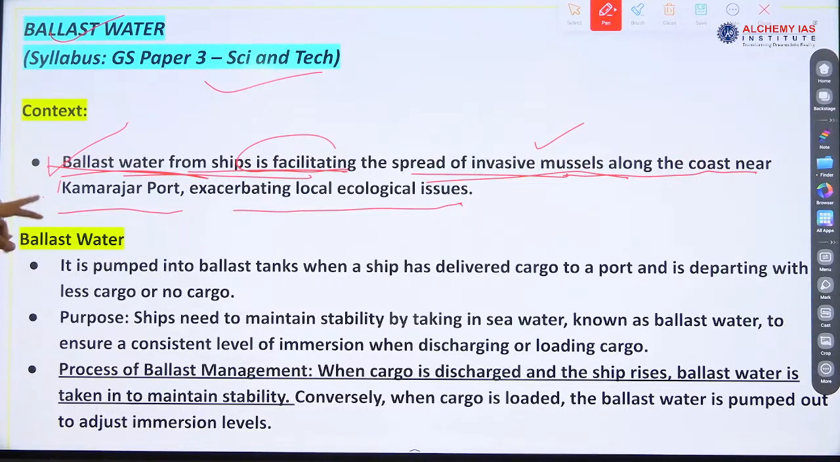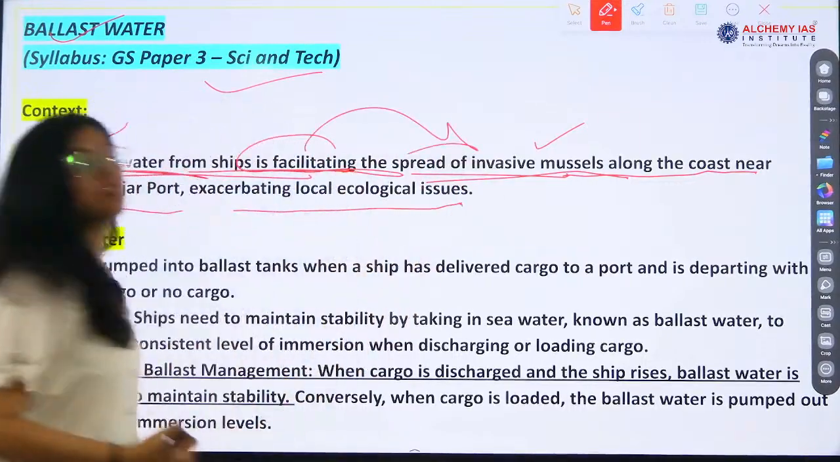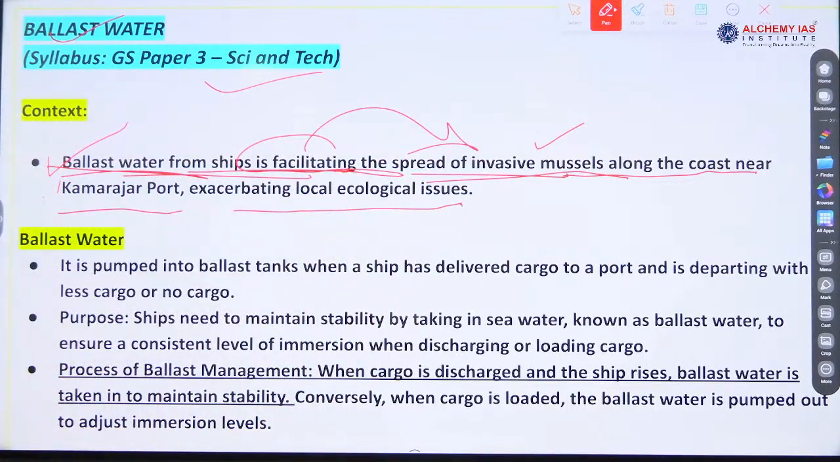So this is not good for the ecological system. Is it good? The introduction of new or exotic species to a different environment, is it good for the native species? No, not good, right? It will threaten their existence, put a pressure. Yes, the environment will be disturbed, right? So this is leading to facilitating, means helping in the growth of this mussel, okay?